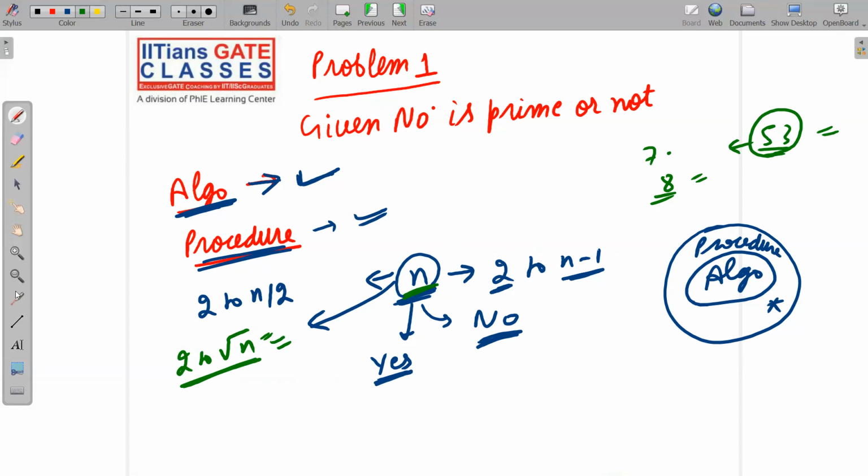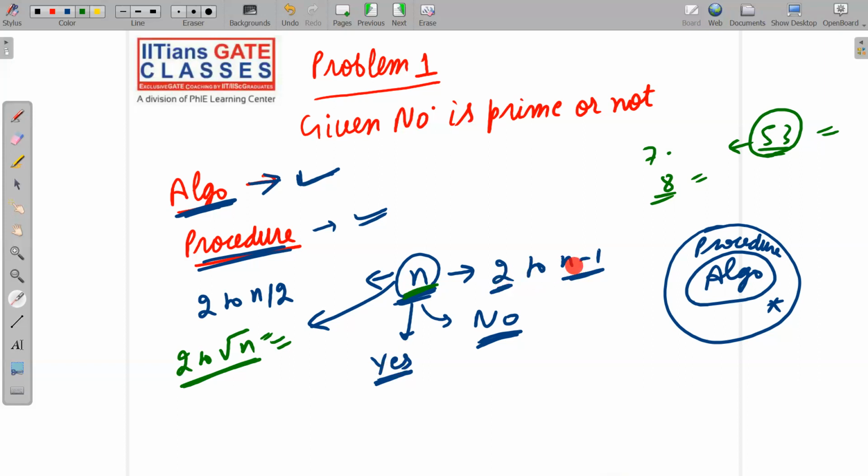It was really not required here, but I have given you just information. As far as TOC is concerned, we just need to give an algorithm, that means one which always halts and says yes or no. I have already given you an algorithm: for n, you keep on dividing by 2 to n minus 1. If the number n is divisible by any number from 2 to n minus 1, then we stop and say the answer is no, that means it is not prime. But if n is not divisible by any number between 2 and n minus 1, then we say that the given number is prime.